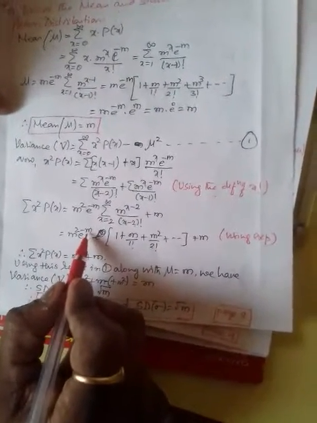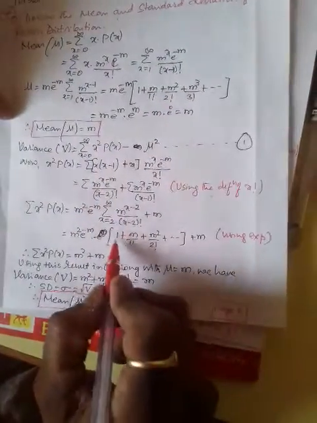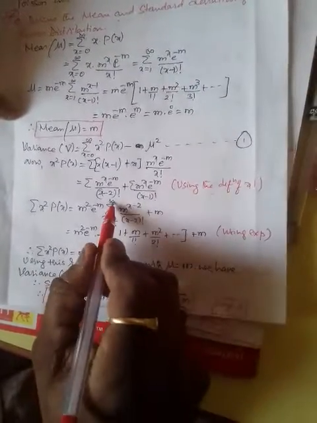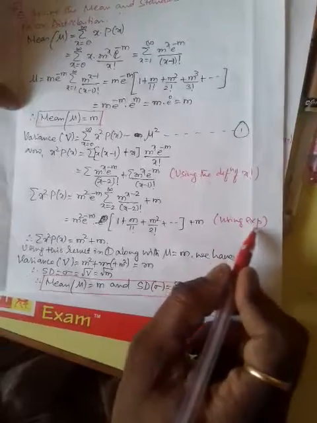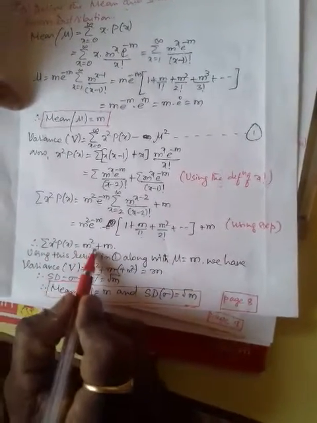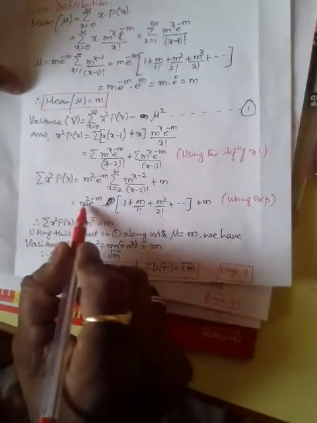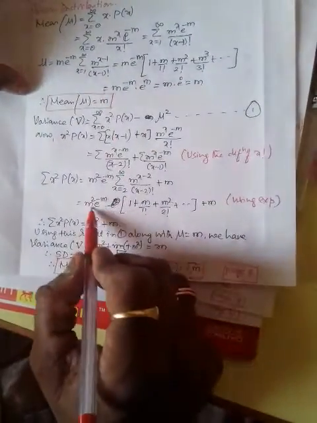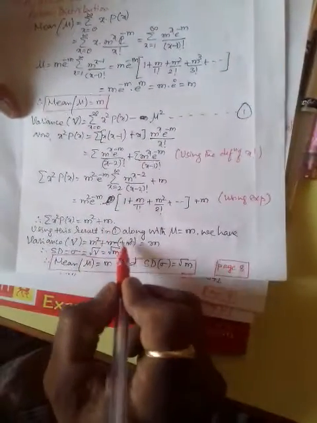Therefore, m square into e to the power minus m, and again using the summation as we did in the mean mu using the Maclaurin series. This is again, for x equal to 2 it will be 1, for x equal to 3, m upon 1 factorial, for x equal to 4, m square upon 2 factorial, and so on, plus m, the last term, using the expansion. Therefore, summation x square p of x equals what? m square. The bracketed term reduces to m square into e to the power minus m into e to the power m, as we have seen here. Therefore, it is m square plus m. Using the result, the first term on the right side will be replaced by m square plus m.